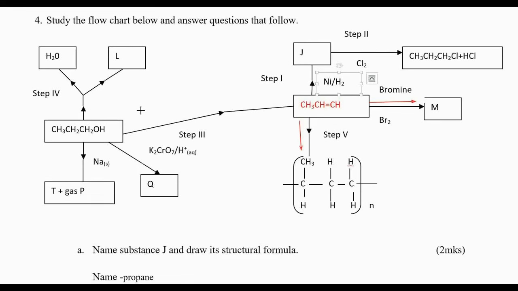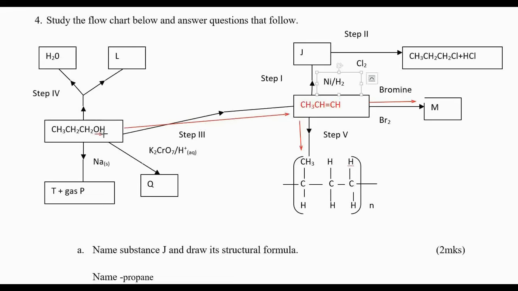So step 3 is coming from here, from this direction. Is it ethanol? No. It is not ethanol because how many carbons are there? 1, 2, 3. Therefore, it is propanol. You count the number of carbon atoms to see this.